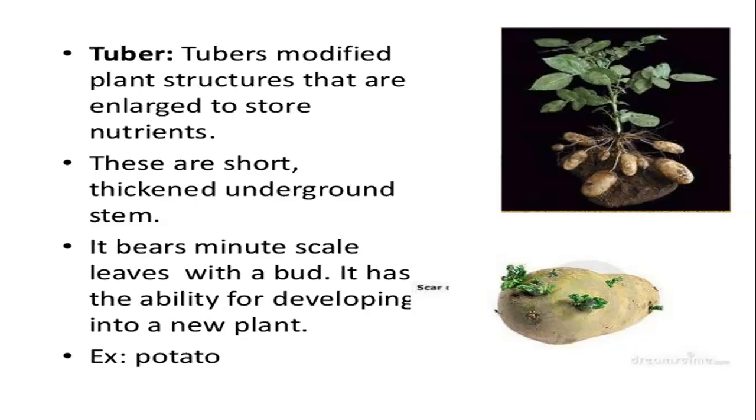Potato is a stem. Yes, it is a modified stem. But the main identification of a stem is nodes and internodes. But we don't find nodes and internodes in potato. But if you look at the potato carefully, you can see eyes of potatoes. You can see eyes, and eyes are the buds. Buds कहाँ से ग्रो होंगे? नोड से ग्रो होंगे. So that is the node.